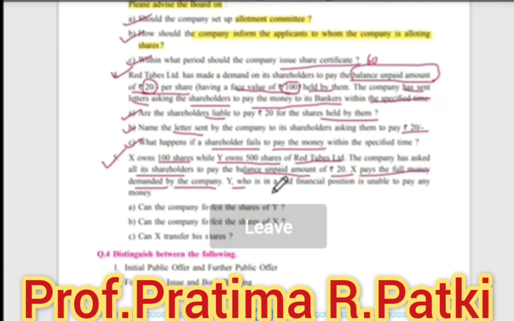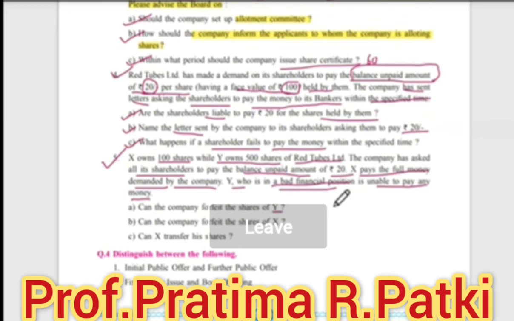See, Y is in bad financial position. So what will happen over here? Red Tubes Limited can forfeit shares of Y as he fails to pay the call money within the stipulated period. So if he does not pay the call money, then his shares can be forfeited.